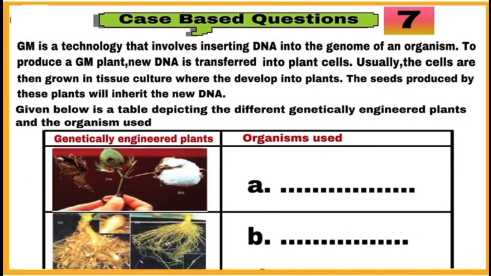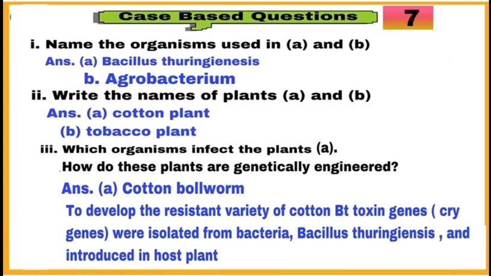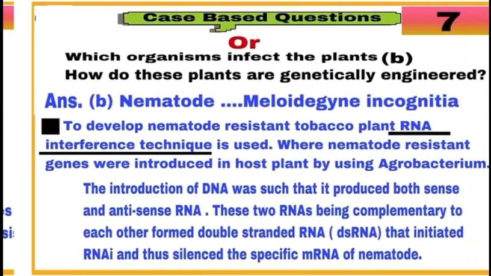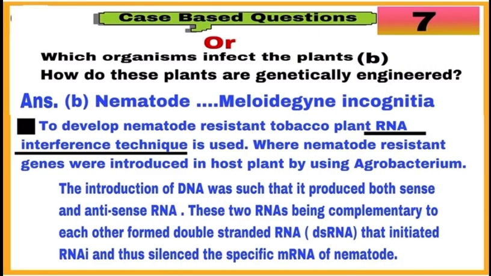Case 7 is based on genetically modified crops where crop A is a cotton crop and crop B is a tobacco plant. Solve part 1, 2 and 3 of case 7. There is a choice in part 3.